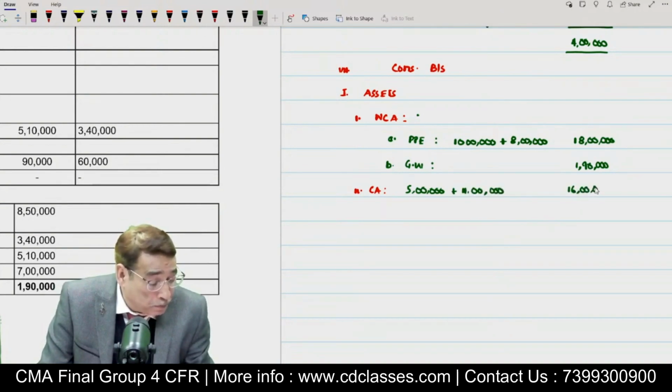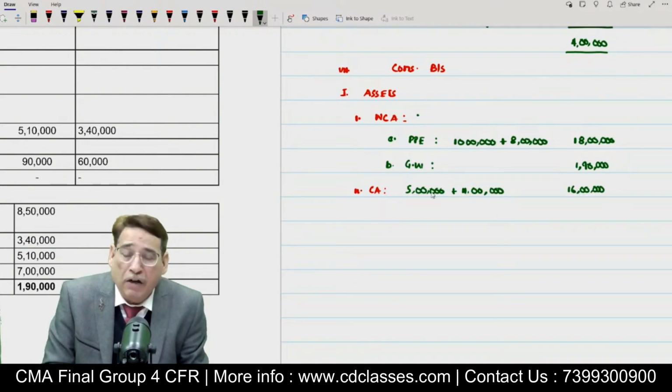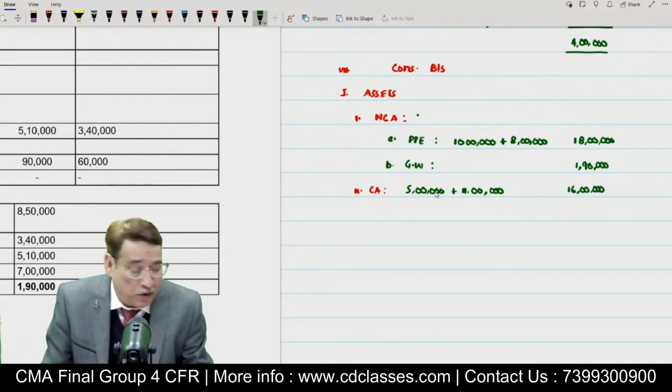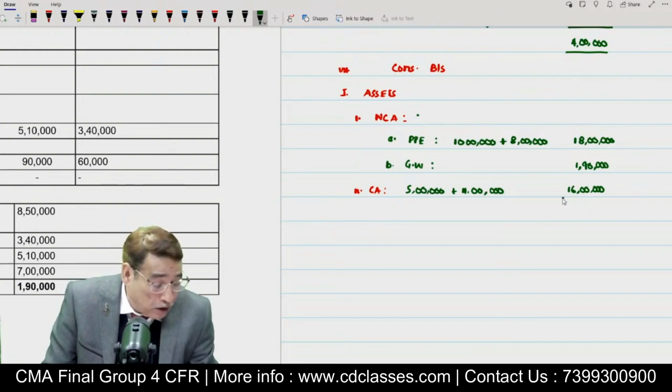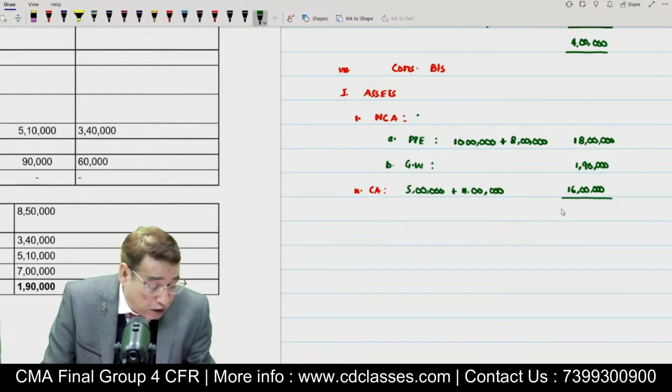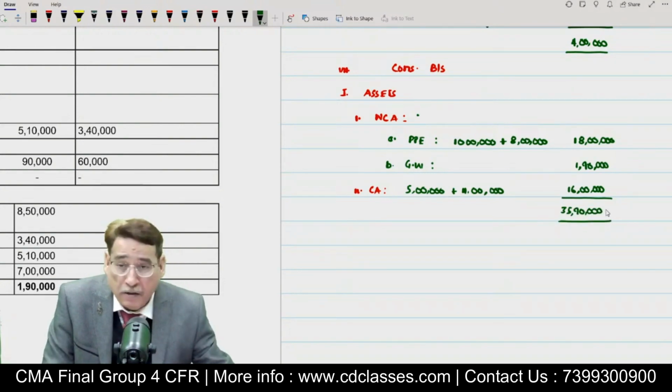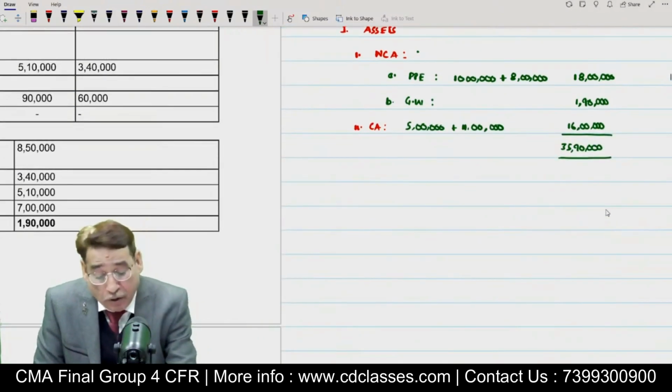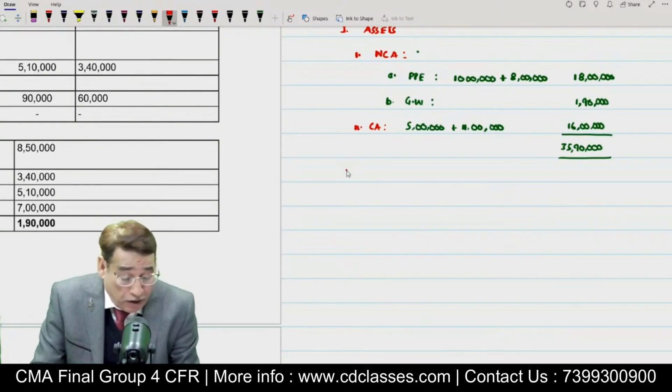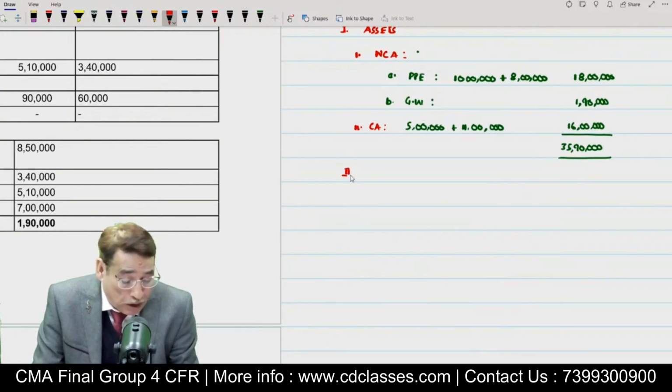Even if I am wrong, don't worry about that. Point is that we have to do the line by line addition. Whatever total will be there, you simply write it down then. That will be equal to 90, and then 9 plus 6, 5 and 3. That means it will be equal to 35,90,000. 35,90,000 will be the total of the asset side, if I am correct. Correct? And if I am incorrect, I say sorry in the beginning itself. Then we move over to the liability side.